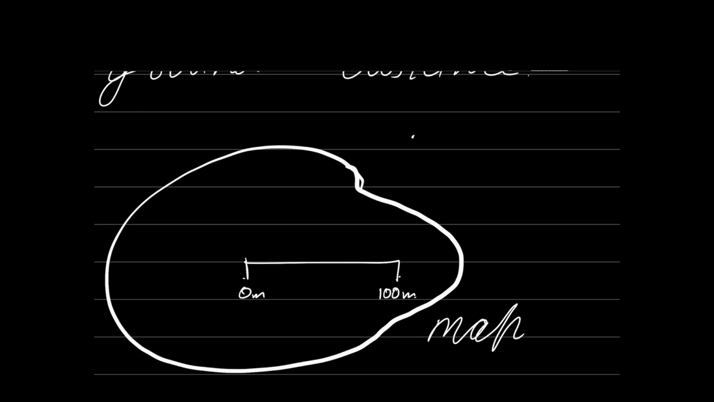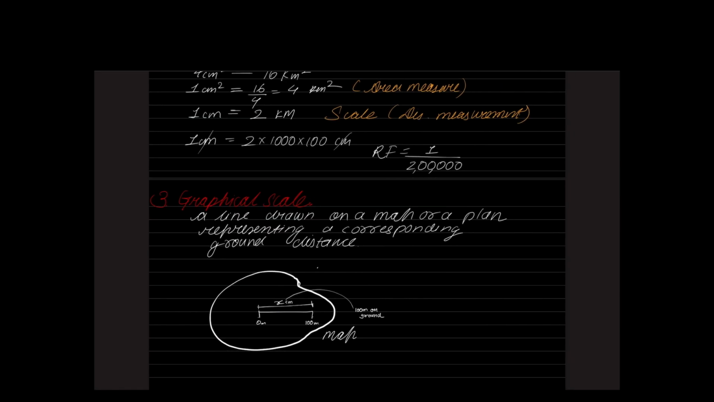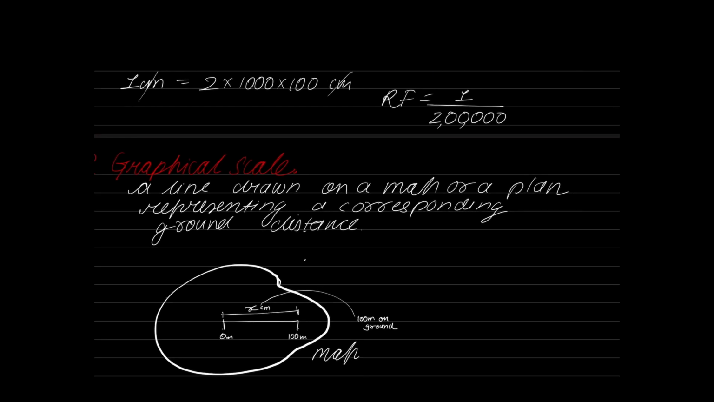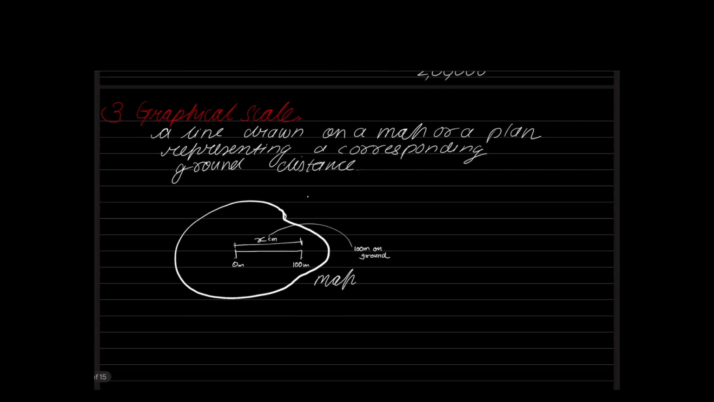So a graphical scale is nothing but a line drawn on the map or a plan that is representing a corresponding distance on the ground. Now, what is the advantage of this graphical scale? The advantage is that even if my paper undergoes shrinkage, the scale of the drawing will be preserved. Let me explain this.